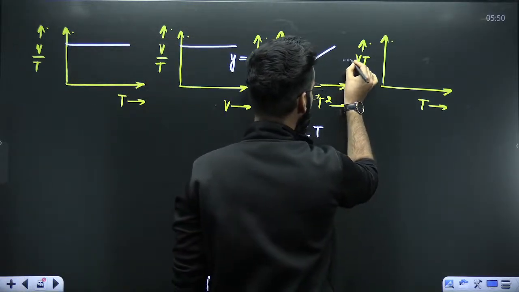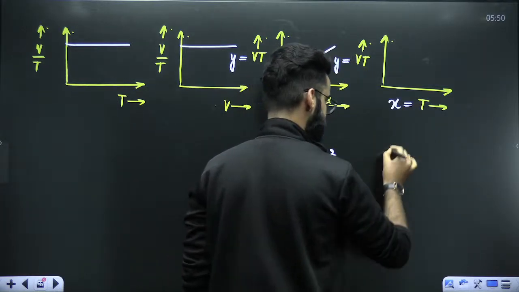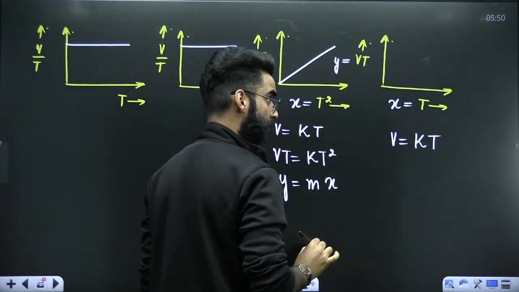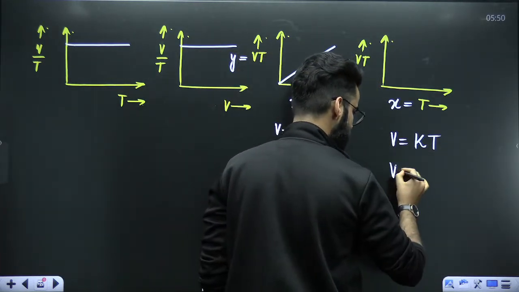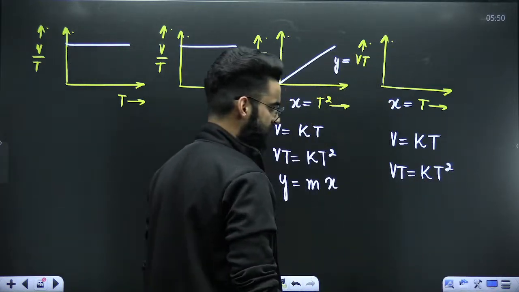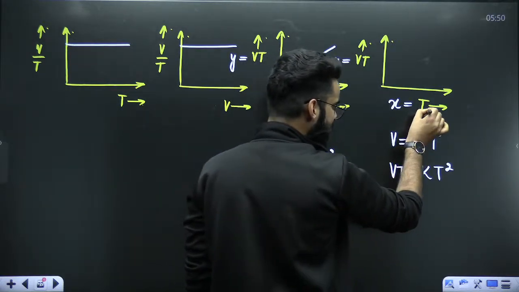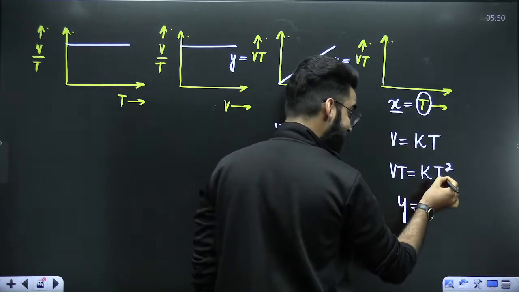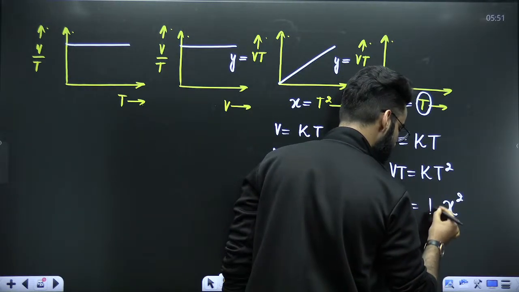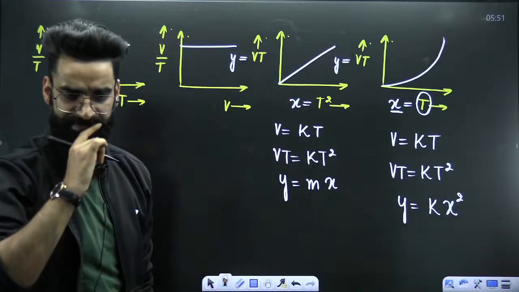One more graph we have. It's going to be Vt, which you're plotting along the y-axis, and temperature in Kelvin along the x-axis. You know the basic equation, V is equal to K multiplied by T. Multiply throughout by temperature, it becomes Vt is equal to KT square. This Vt you are plotting along the y-axis, and only T you are plotting along the x-axis. So instead of T you are writing x, but this is T square, so x square. Y is equal to Kx square. Isn't it going to be a parabola opening upwards? Right? Simple and basic.